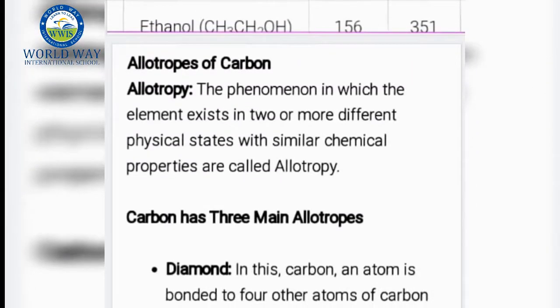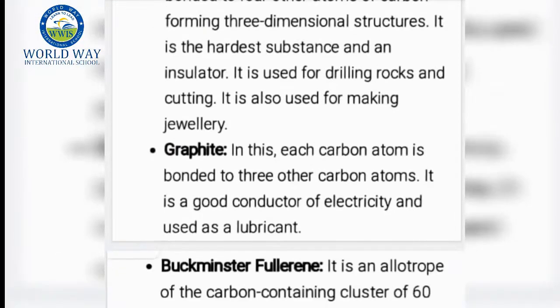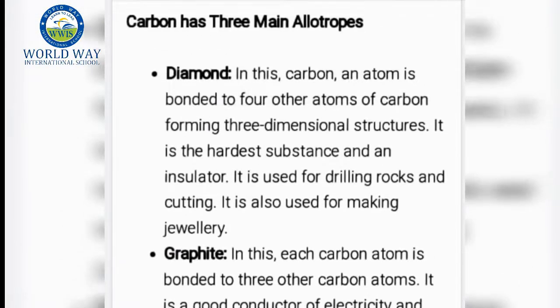Now let us see allotropes of carbon. First we will see what is allotropy. It is the phenomenon in which the element exists in two or more different physical states with similar chemical properties. Now carbon has three main allotropes: diamond, graphite and Buckminster fullerene.